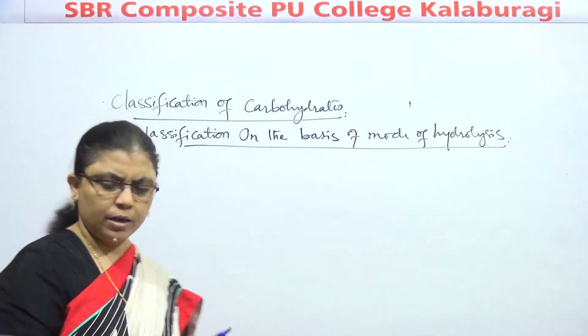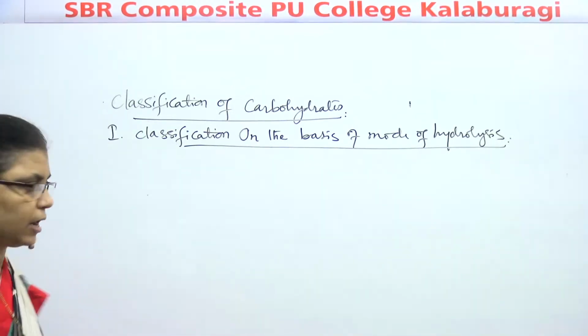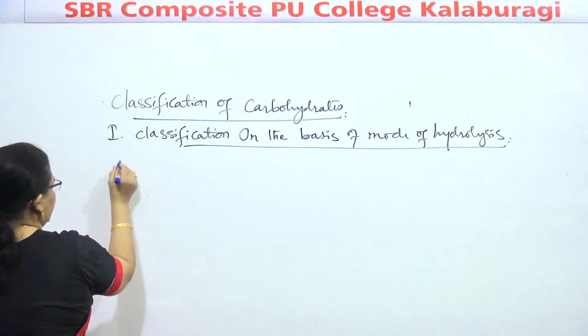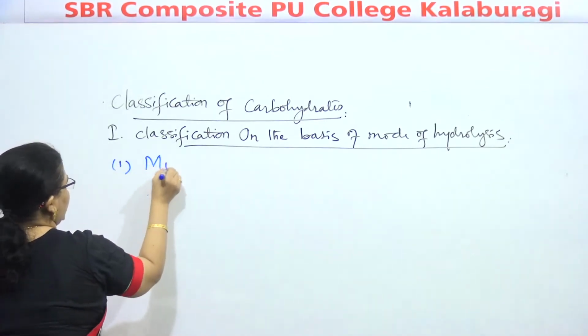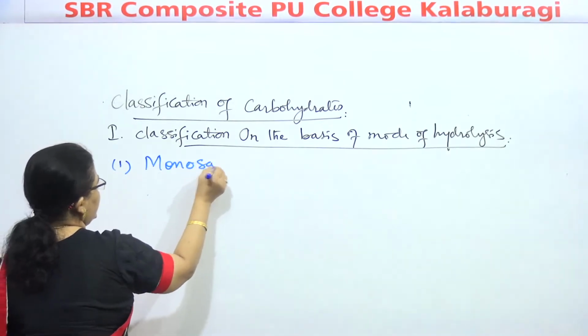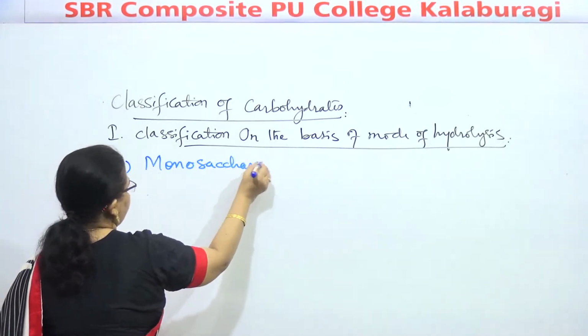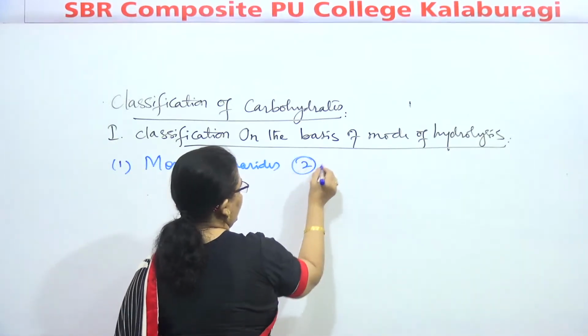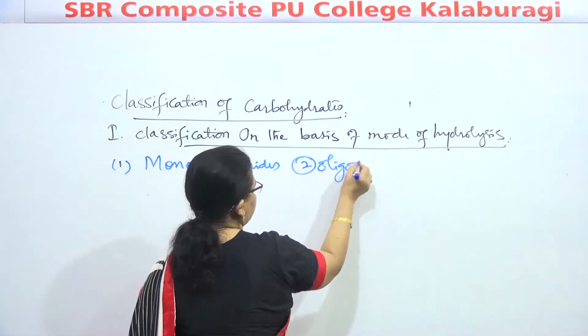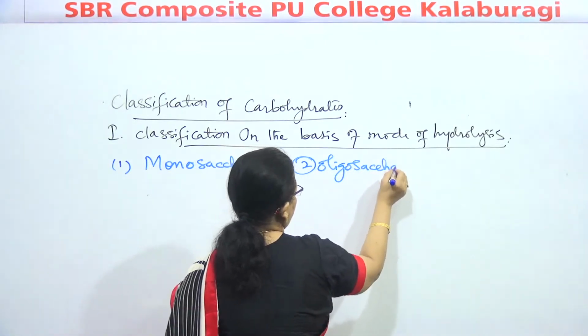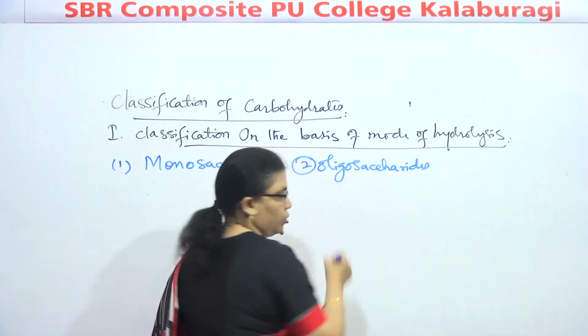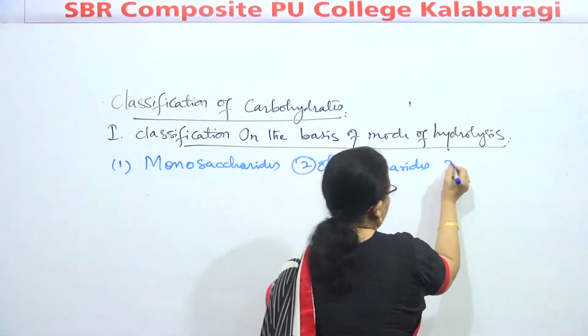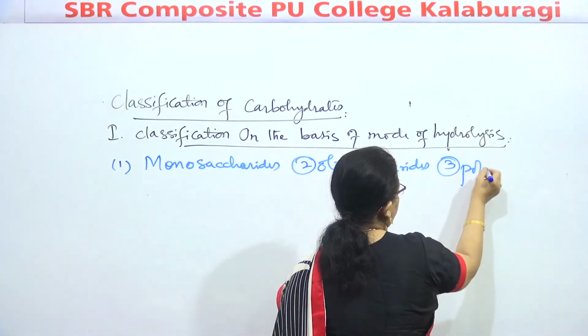Based upon this, they may be monosaccharides, oligosaccharides, and polysaccharides.